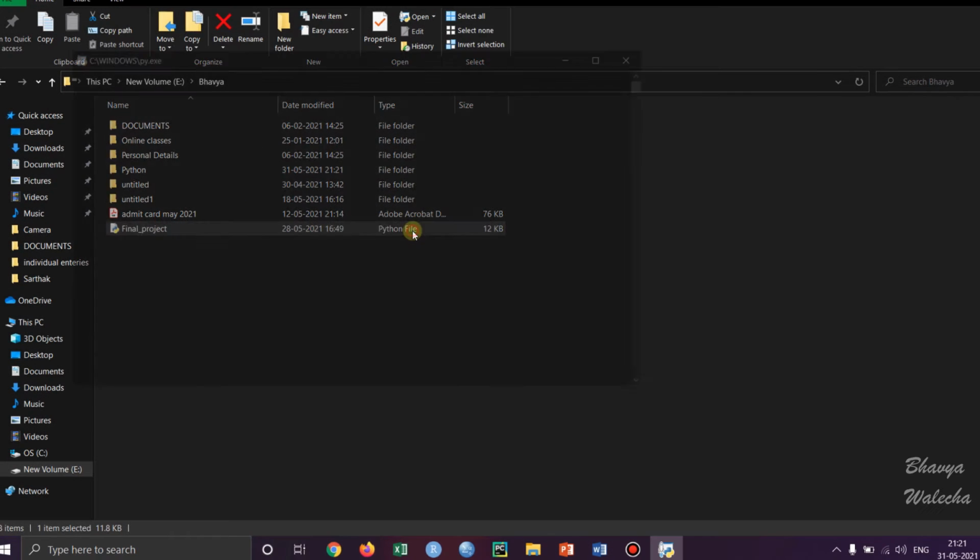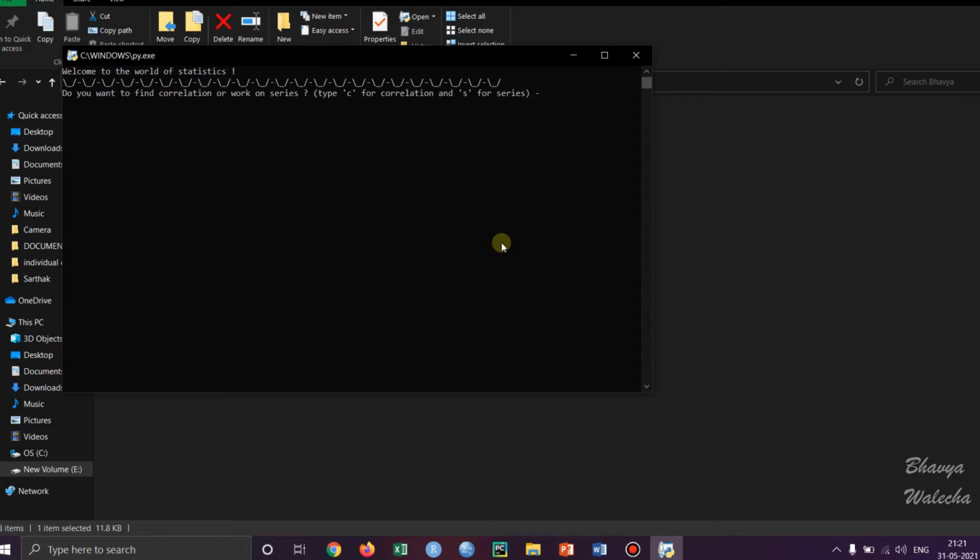So let's begin the program. First of all, it gives us a welcome message and this program is related to statistics. So first it asks us to either calculate correlation or work on series. So let's see for correlation first. It is asking how many numbers you want, just say 5 or 6, I'm gonna go with 6. It actually can take a million numbers. There's no restriction here.